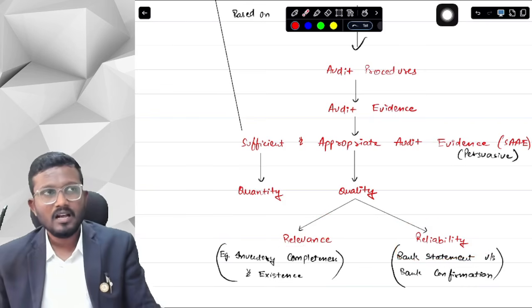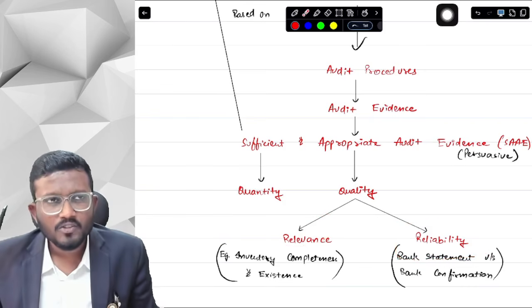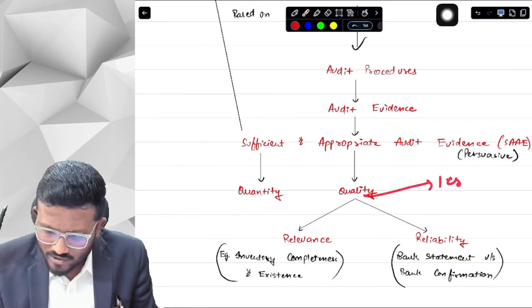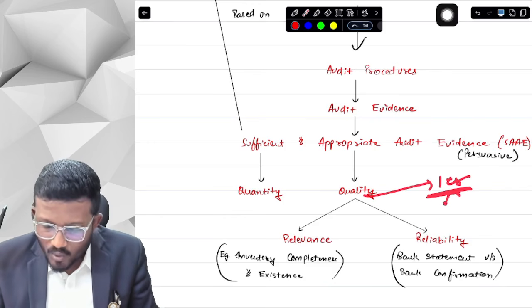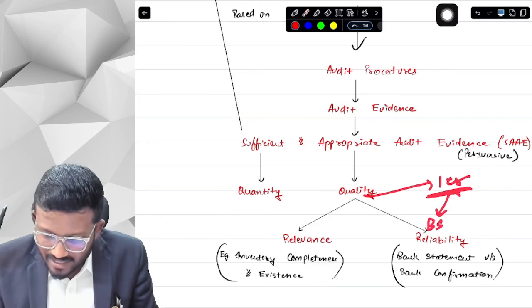Suppose you want to check bank transactions. You see that the bank balance as on 31st March is 1 crore. Now you have two options. Either you can ask the entity to provide your bank statement PDF.